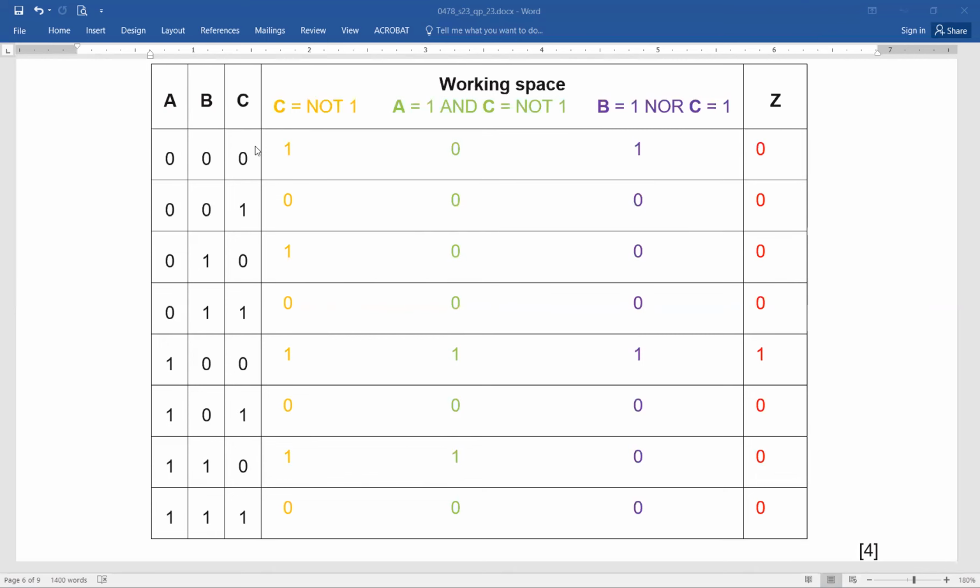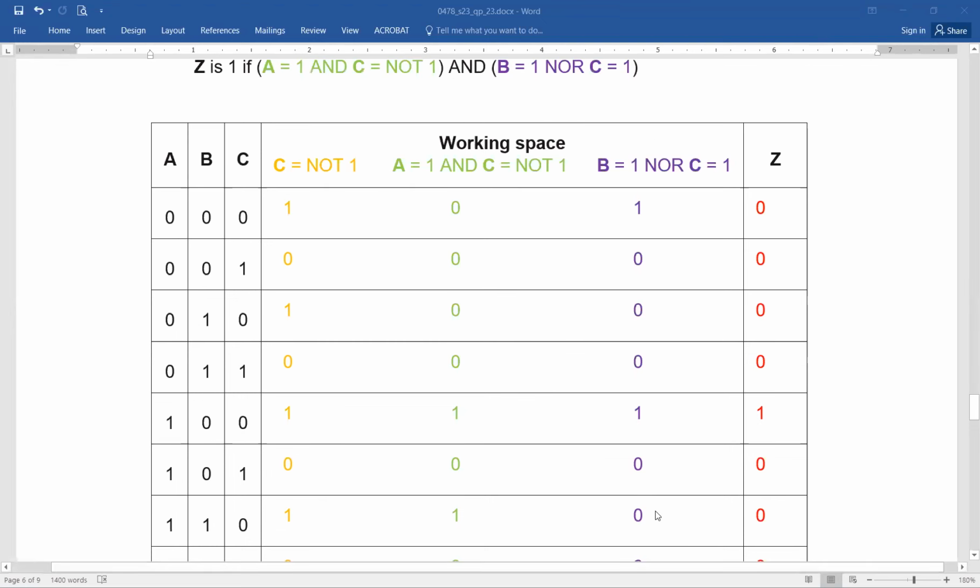So what have we done? 0 or 0 is 0, reverse is 1. 0 or 1 is 1, reverse is 0. 1 or 0 is 1, NOT is 0. 1 or 1 is 1, reverse is 0. 0 or 0 is 0, reverse is 1. 0 or 1 is 1, reverse is 0. 1 or 0 is 1, reverse is 0. 1 or 1 is 1, reverse is 0. Any issues?